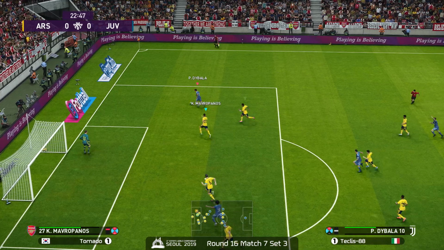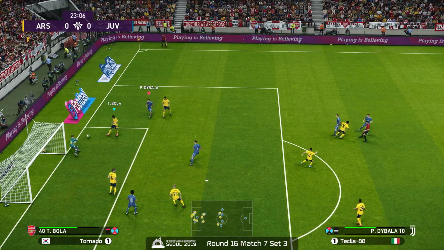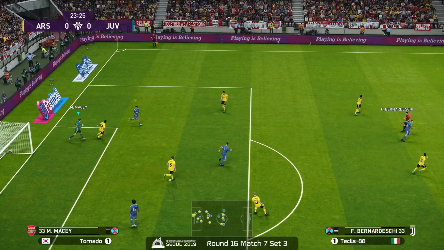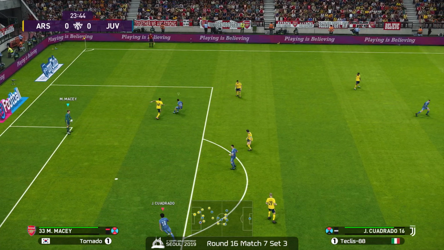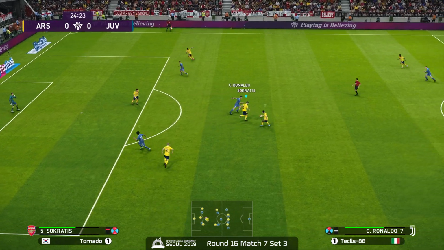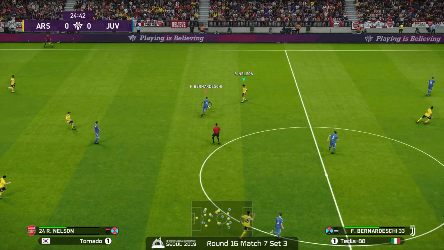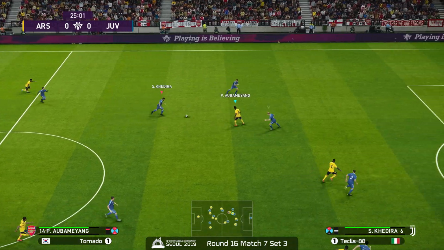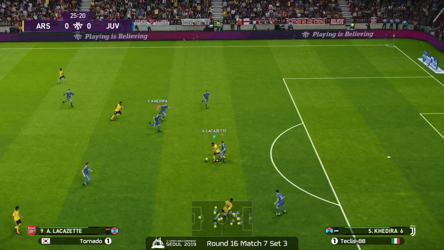Dybala with plenty of space. Beautiful angle. The ball gets a little bit ahead of him, so he can't quite just go for the shot. Tries it off the weak foot. Great save by Macy. Make it in. Yeah, Macy again, beautiful defense. Ooh, some risky maneuvers here. Successfully gets it out to the opposition's pitch.